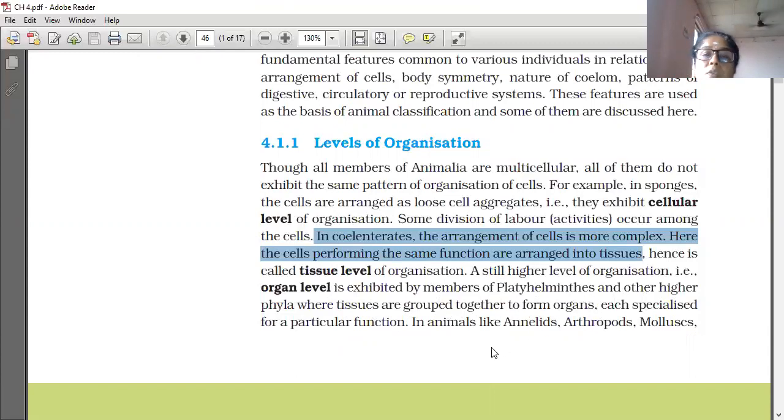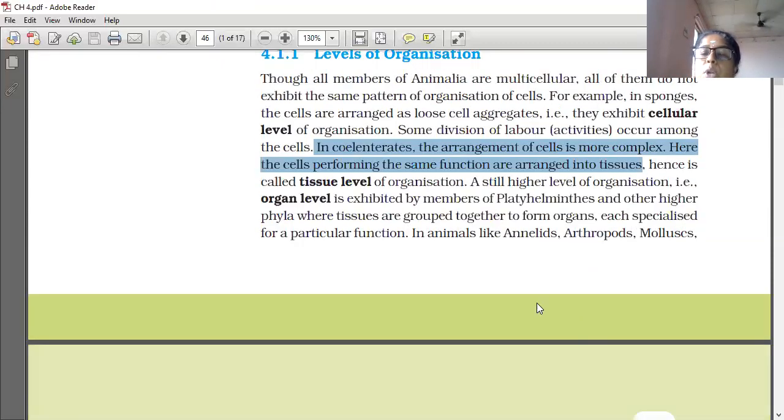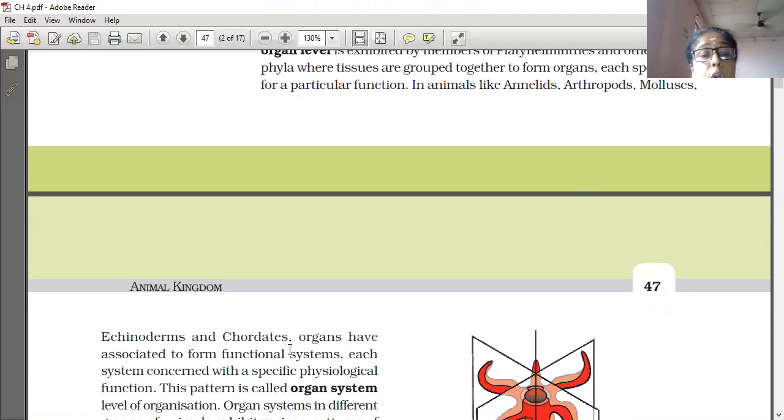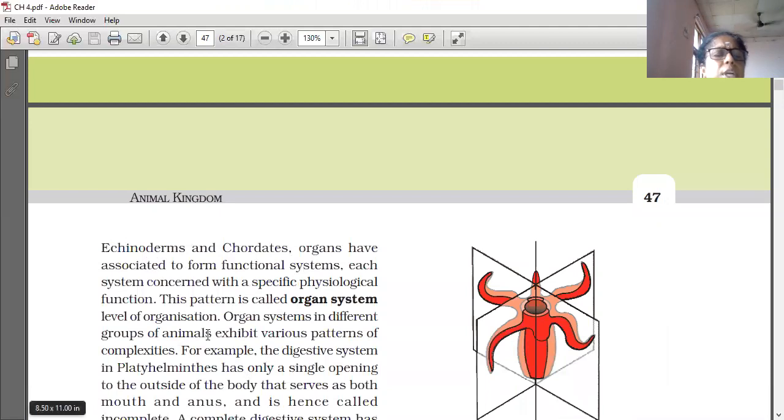We will learn the phylum Platyhelminthes now. And in higher phyla like Annelida, Arthropoda, Mollusca, Echinodermata and Chordata, organs have associated to form functional systems, each system concerned with a specific physiological function only. This pattern is called the organ system level of organization.